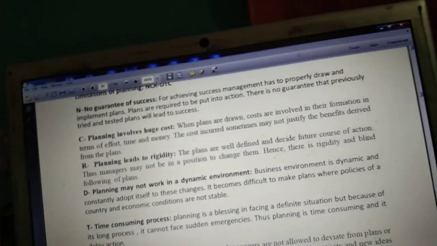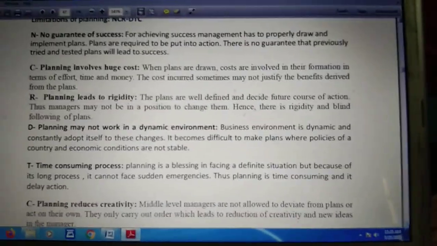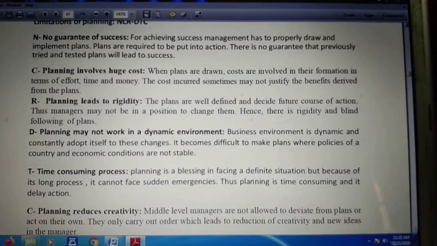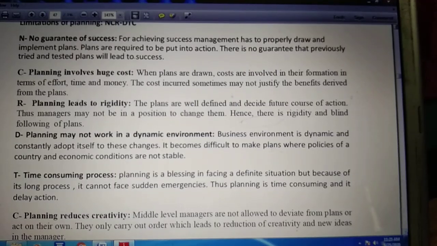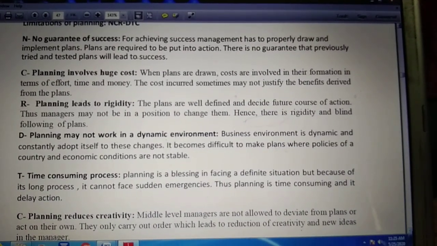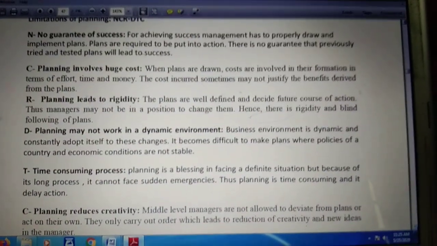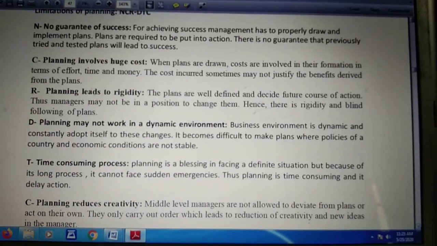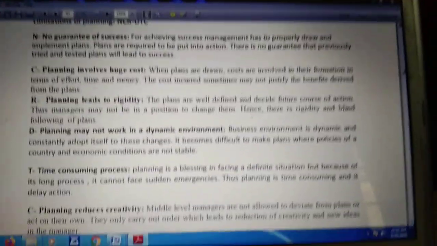Planning leads to rigidity basically means that once the plan has been made, you cannot change it. The employees only have to follow it. In any organization, a well-defined plan is drawn up with specific goals to be achieved within a specific time frame. These plans then decide the future course of action and the manager may not be in a position to change it. That is the reason we call the plan rigid, fixed, and just because of the rigidity, sometimes we have difficulty changing it, which gives losses to the enterprises also.